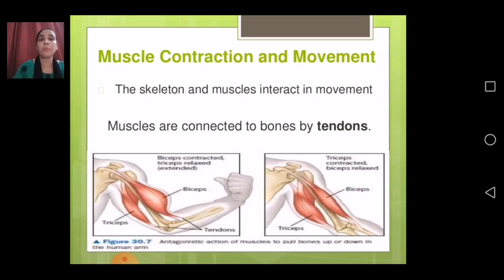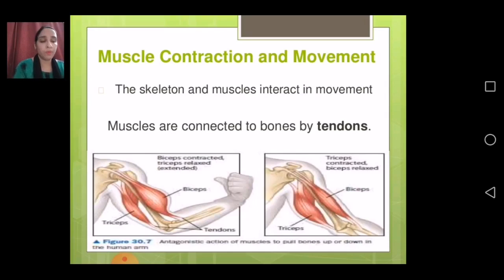So that will allow movement, like when you are holding anything in your hand, these muscles like biceps and triceps play an important role in contraction and movement of the body. So biceps and triceps, very very important, go through it. Biceps is the upper bone and triceps is the lower bone.